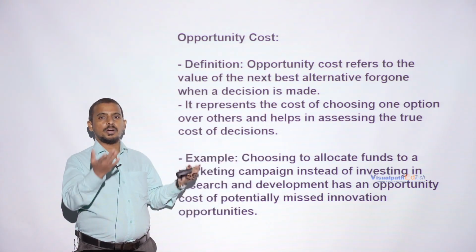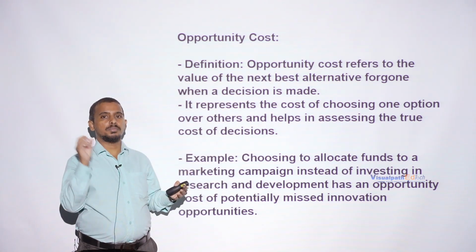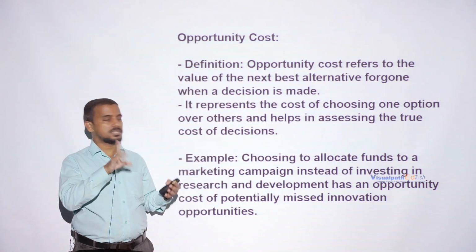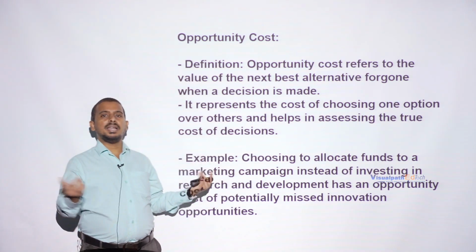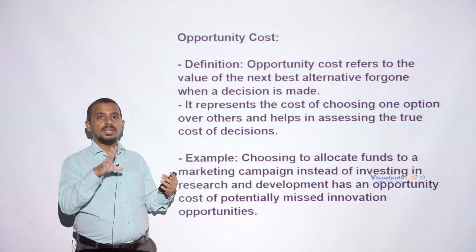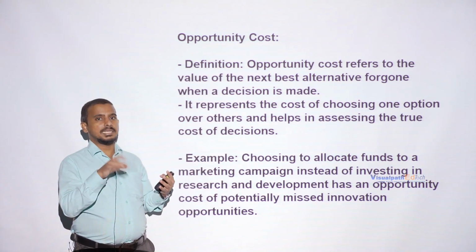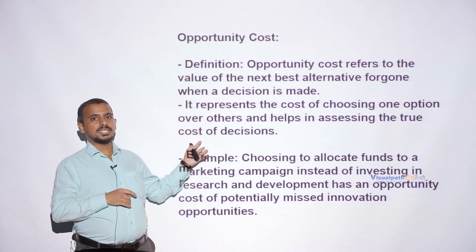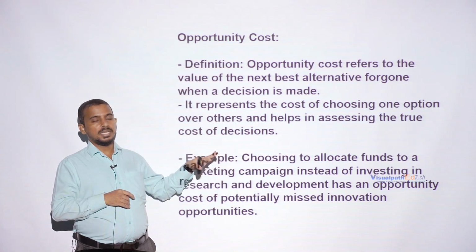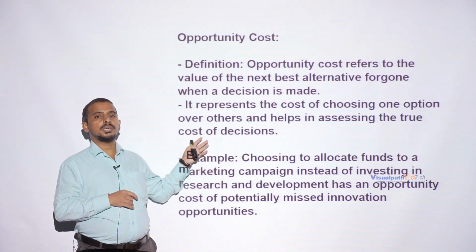You may have several options. You cannot choose all the options. You have to select only one option. Suppose an agricultural land is there. You can produce either wheat or rice. If you produce wheat, you cannot produce rice. If you produce rice, you cannot produce wheat.